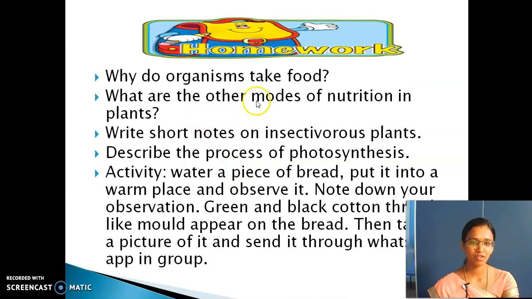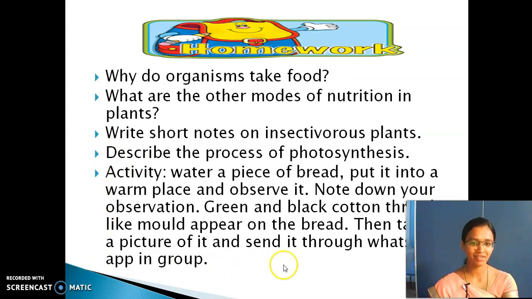Now, these are your questions which are to be done as homework and sent through the group. First 5 questions you need to write, and the last one is the activity to do at home. First question, why do organisms take food? Next one, what are the other modes of nutrition in plants? Next, short notes on insectivorous. Next one is the process of photosynthesis. Write it with the equation. Clear?